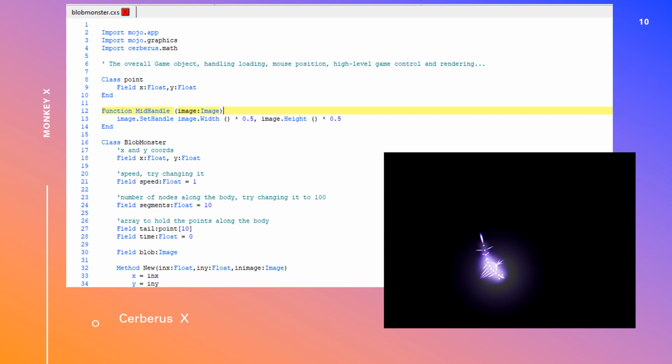Cerberus X has built-in demos as well. In this demo, it imports the Mojo.app, the Mojo.graphics, and Cerberus.math. It imports an image of a little icon and then expands that icon to look like a little fish, which will swim around the screen. In the next screen, you will see how it works.